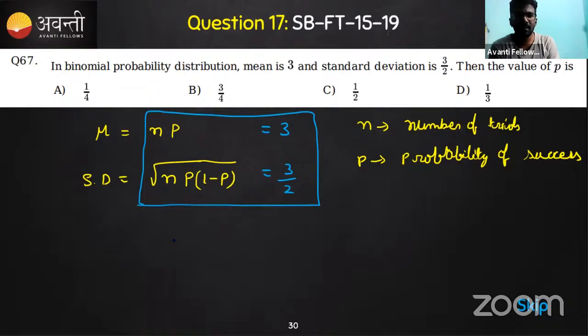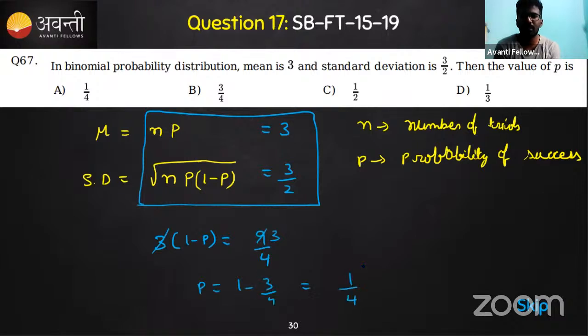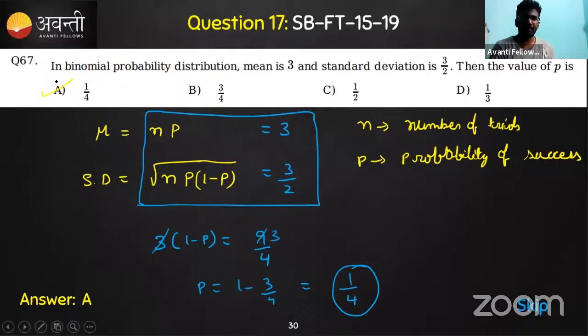So p is given by 3 times of 1 minus p is equal to 9 by 4, isn't it? So we'll get p is equal to 1 minus 3 by 4, which is nothing but 1 by 4. So this is our answer. This is a very easy question, but some of the students might have forgotten the formula of the mean and standard deviation. So just to revise this one, I think this is also an easy one. Option A is the right answer. All of you understood this question?